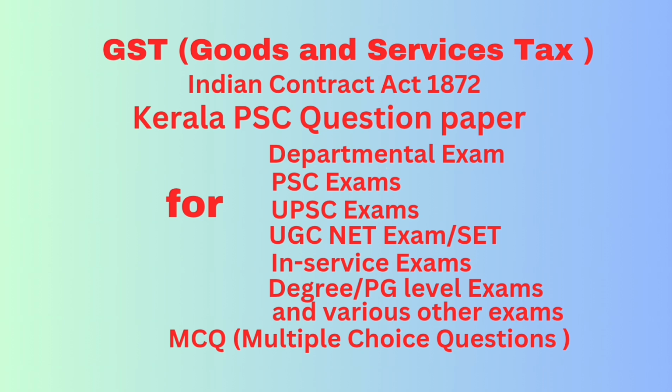Question number 30. In case of continuous supply of services where due date of payment is not ascertainable from the contract, invoice shall be issued dash. Answer, before or at the time when the supplier of service receives the payment.